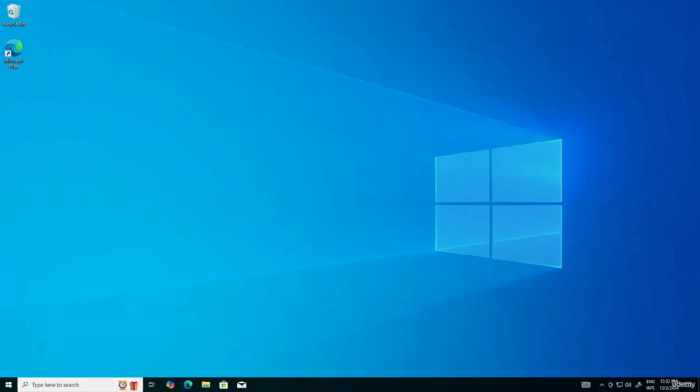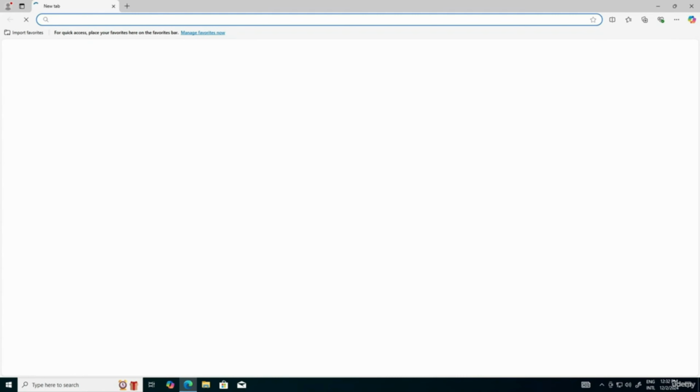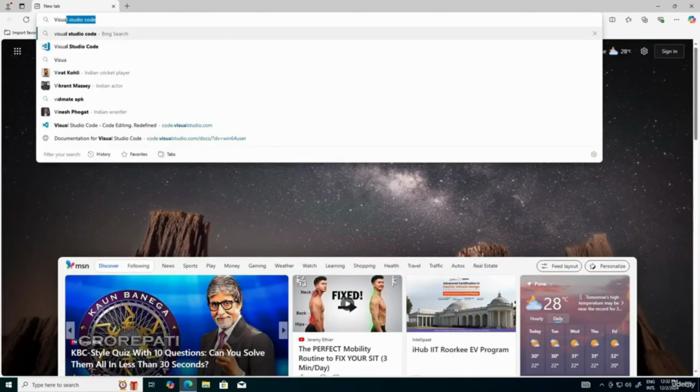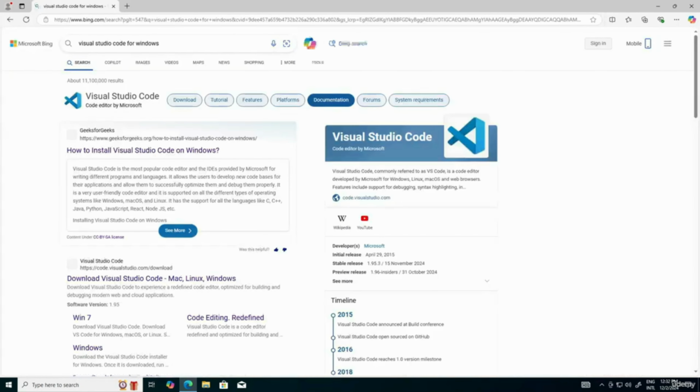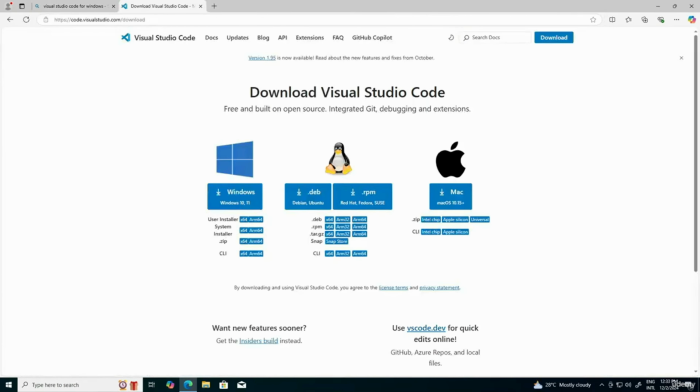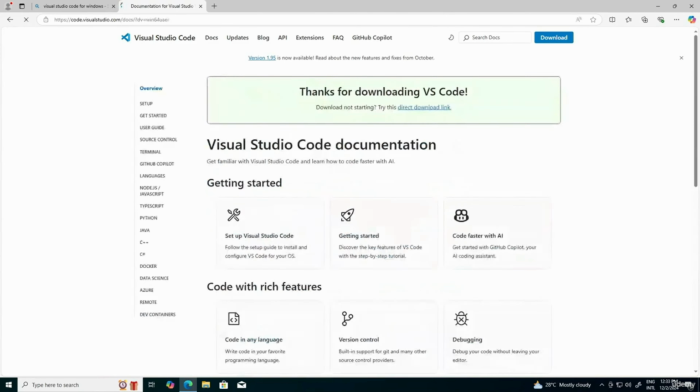Hi everyone, in this video, I'm going to download Visual Studio Code. So I'm going to open Microsoft Edge, and here I'm going to search for Visual Studio Code for Windows. So let me click on the official documentation. Here we have multiple options, one for Windows, and another for Linux and Mac. In this demo, I'm going to use a Windows virtual machine, so I'm going to download the Windows one.